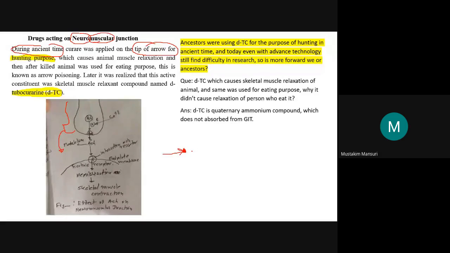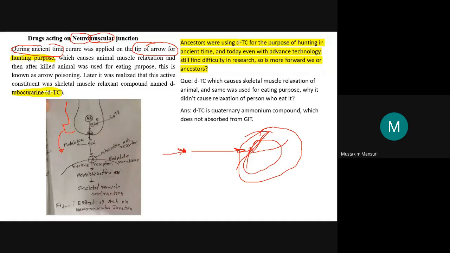This arrow will be acting on the muscle of the animal, and the animal will be paralyzed, and after that they will be cutting this animal and using it for eating.